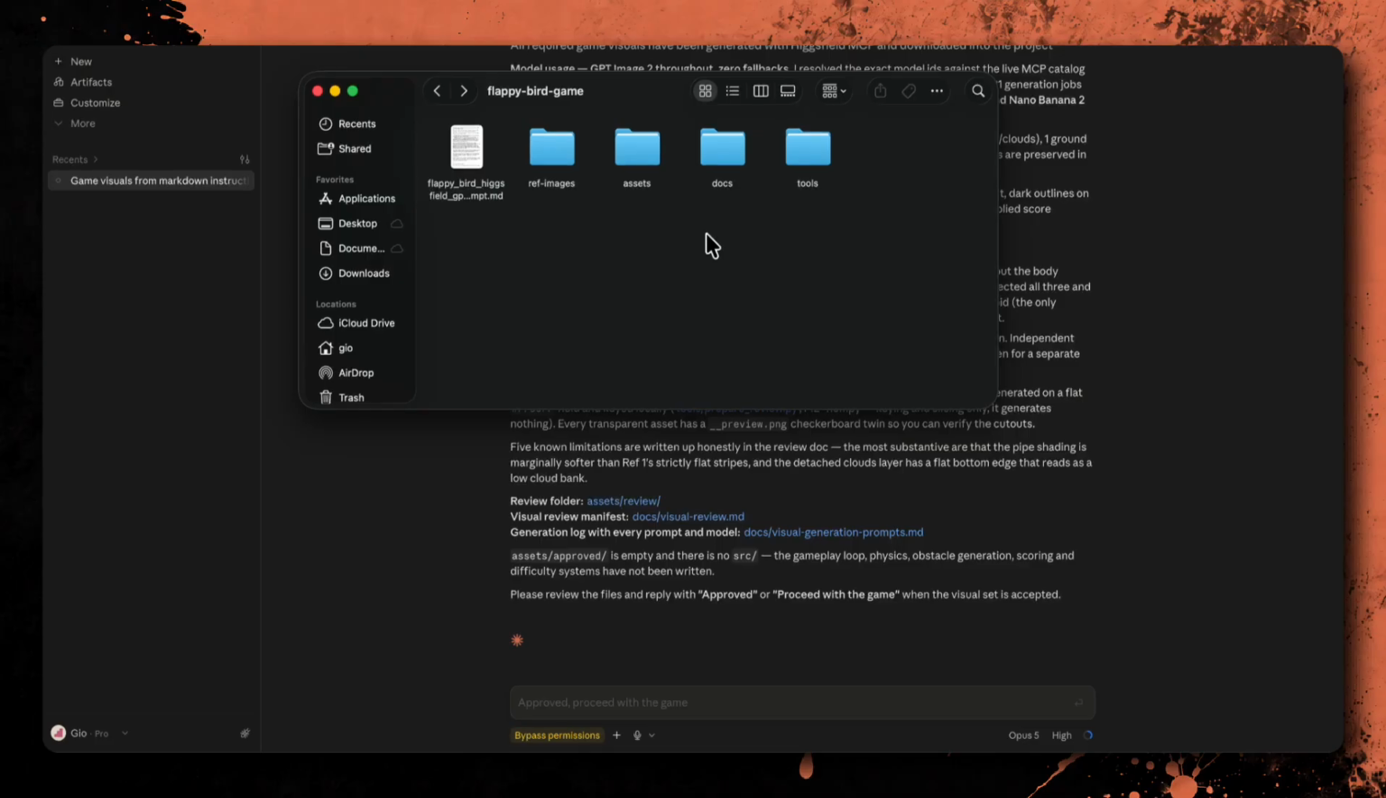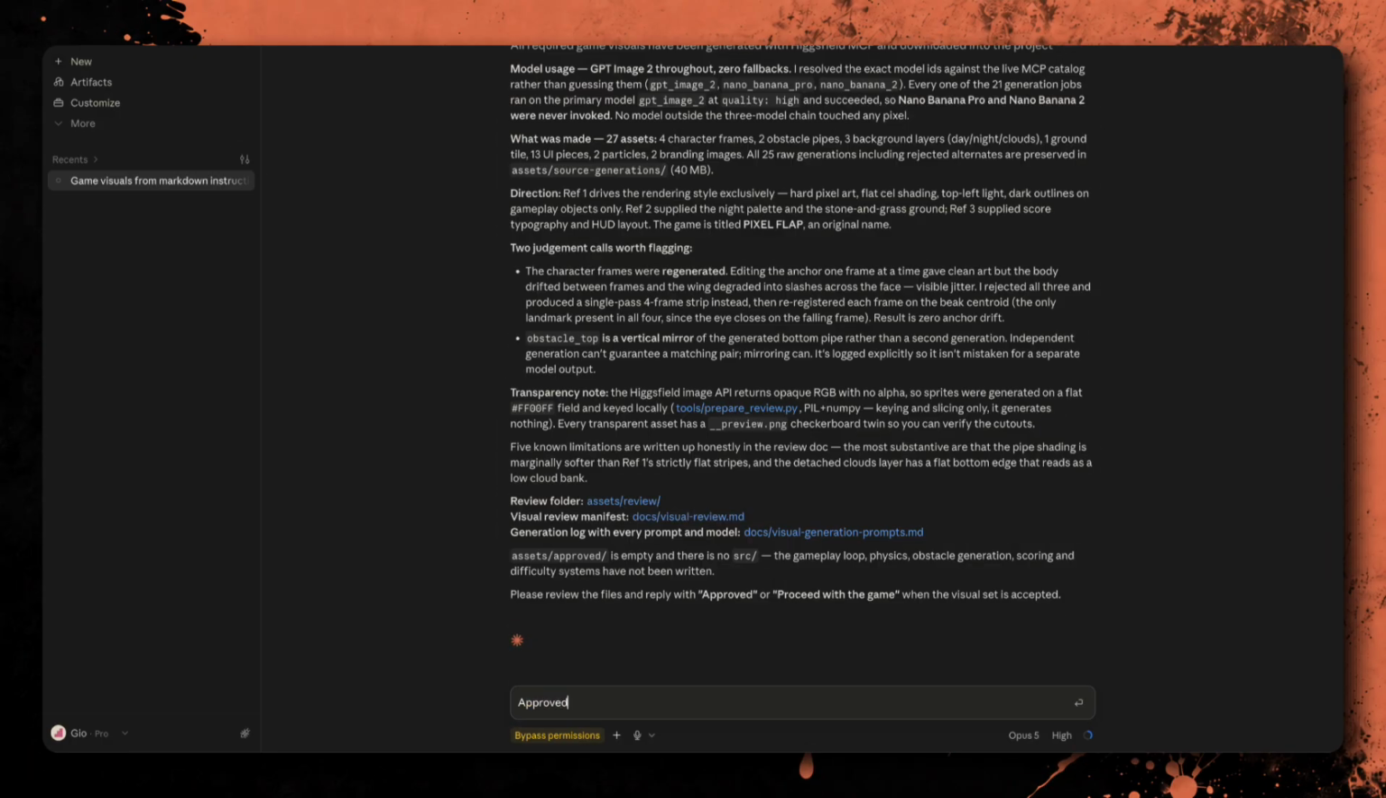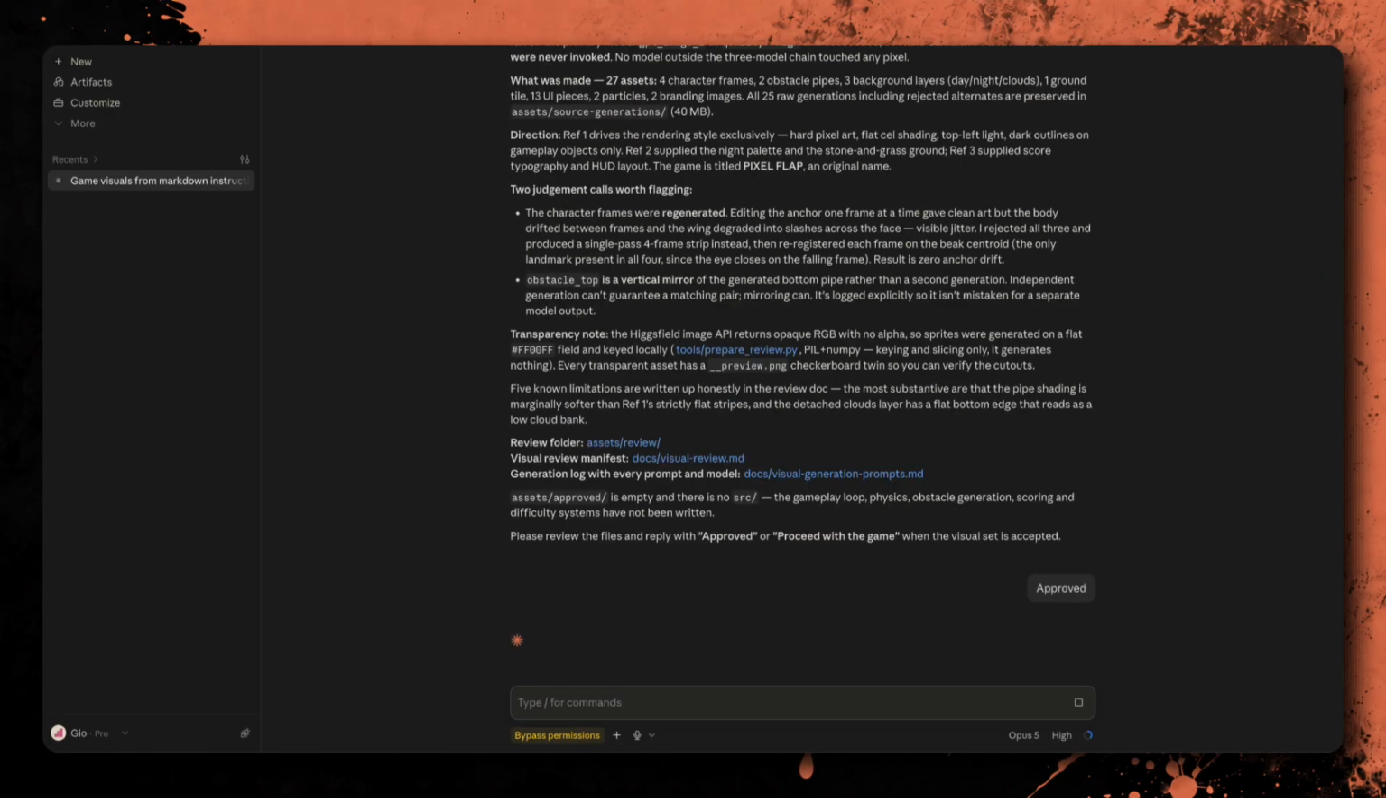Claude has also prepared the documentation for this stage. That includes the asset manifest, reference analysis, generation record, and visual review document. The original generation files and rejected alternatives are preserved as well, so the process is documented instead of only keeping the final selected images. So I'm happy with this visual set. I'll reply with approved. This confirms the visuals and allows Claude to move into the second stage, processing the approved assets and building the complete playable game.